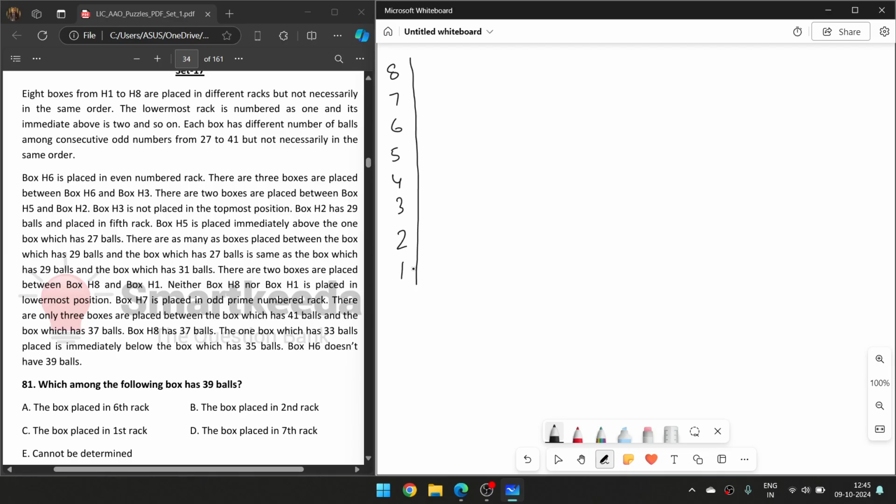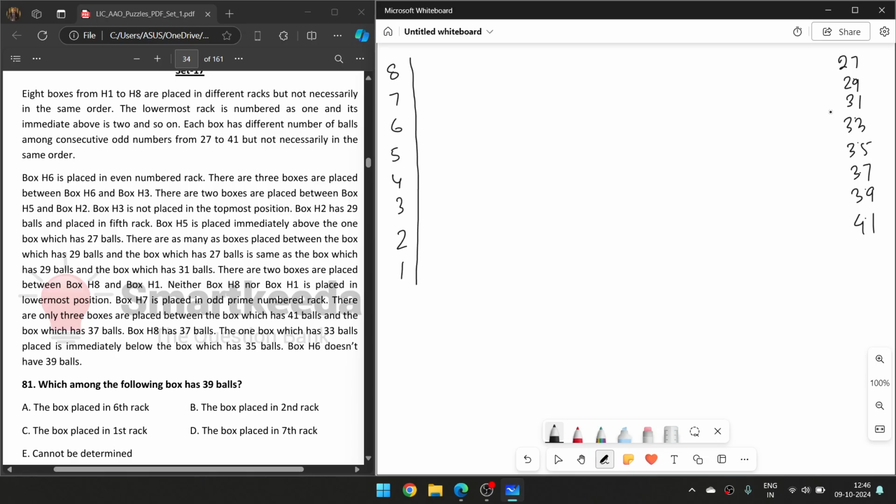Each box has a different number of balls among consecutive odd numbers from 27 to 41: 27, 29, 31, 33, 35, 37, 39 and 41. There are 8 odd numbers, like 8 balls, and we have to place the 8 boxes with their numbers.